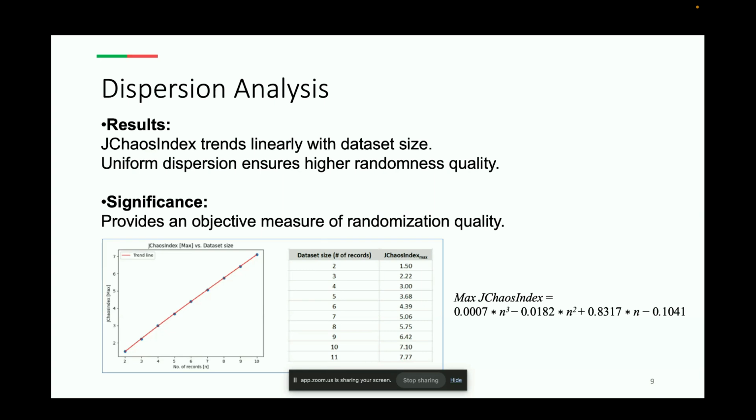It also confirms that JChaosIndex provides an objective measure of randomization quality. For example, in small data sets, even slight changes in dispersion are noticeable, whereas in larger data sets, the metric remains consistent and reliable.